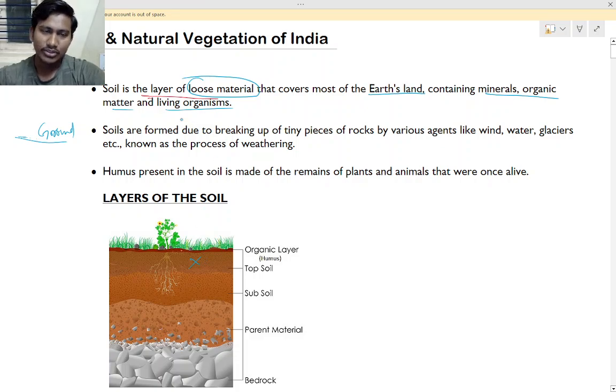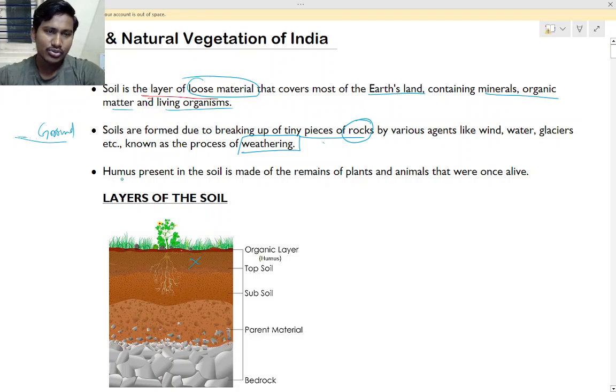Okay, so soil is formed due to breaking of tiny pieces of rocks by various agents like wind, water, glacier, etc., known as the process of weathering. Weathering means what will happen? Stone pieces, rocks are there, right? So what they will do? They will break, and then when it breaks, it becomes soil.